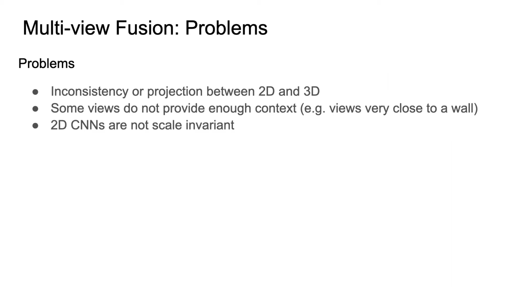There are several challenges when it comes to using multi-view fusion. First, there can be inconsistency or projection error between 2D and 3D. Then, some 2D views do not provide enough context, for example, when the camera is too close to the wall. Also, 2D CNNs are not scale invariant. These problems have long vexed previous multi-view fusion approaches. So even though multi-view fusion is simple and intuitive, it has not been very popular on segmentation benchmarks like ScanNet, where it has been vastly outperformed by 3D approaches.